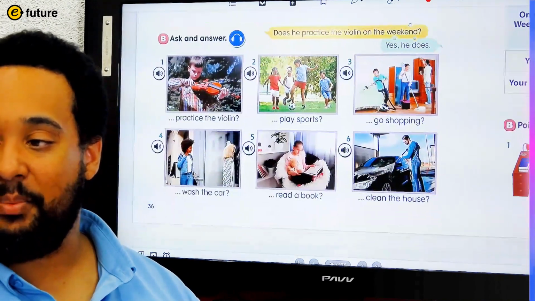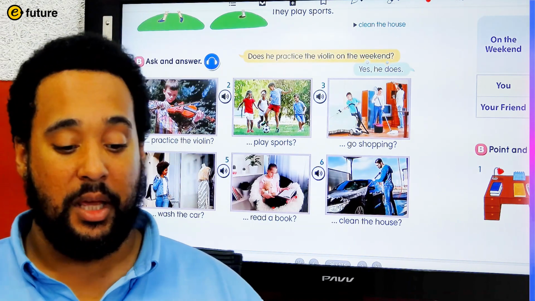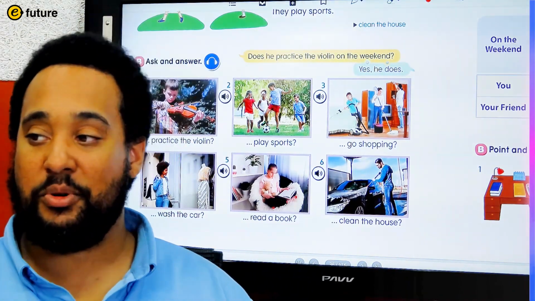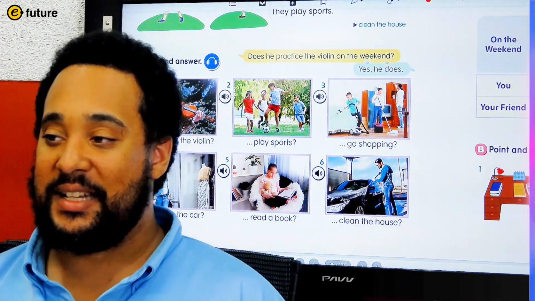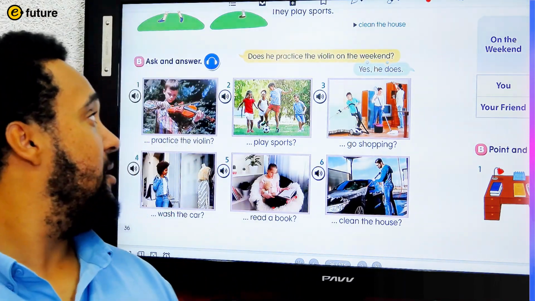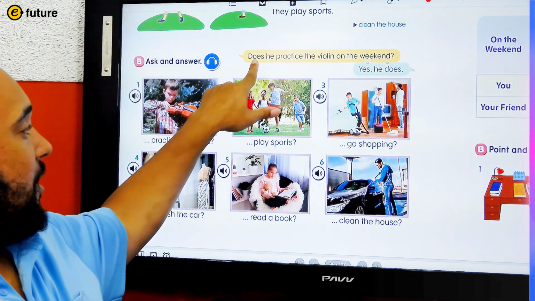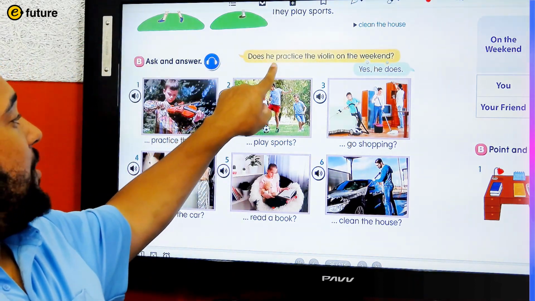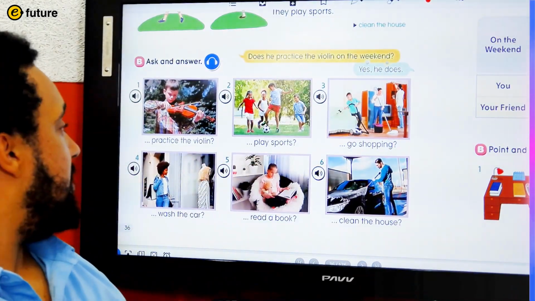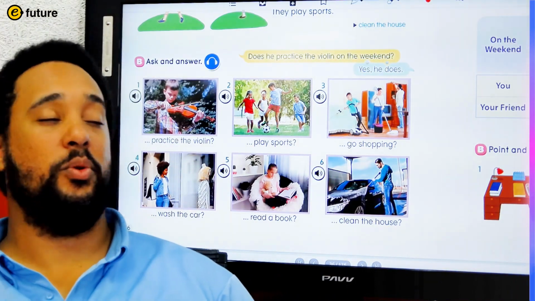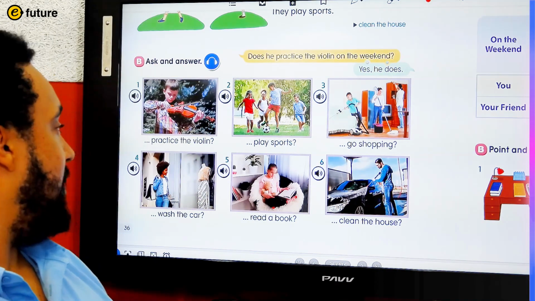Let's look down at the bottom of page 36 at activity B. Here we are going to practice asking some questions and answering. Let's look at our example here. With our reading fingers, please follow along in your book. Does he practice the violin on the weekend? Yes, he does. Very good.